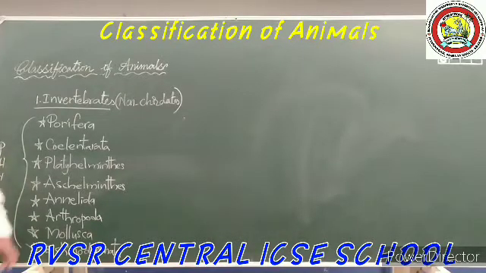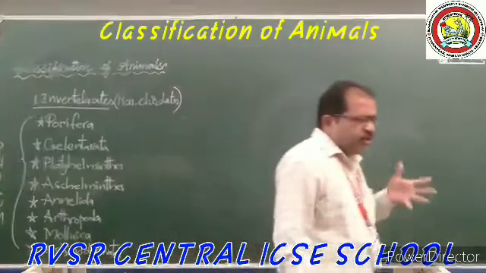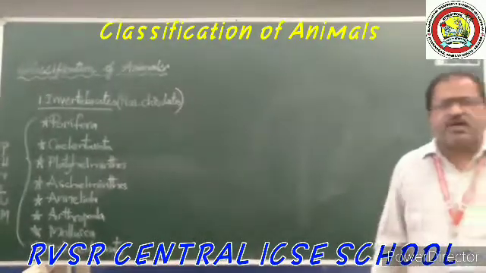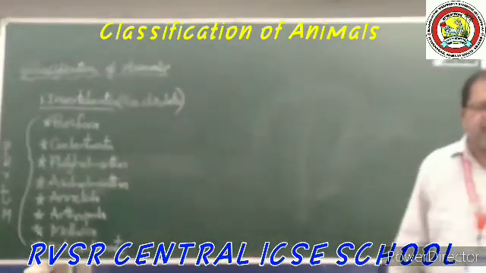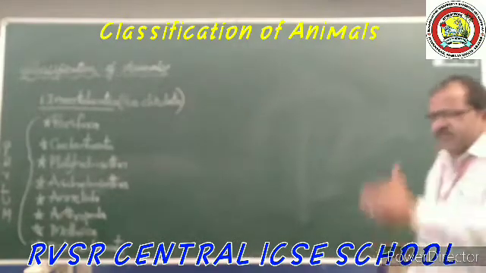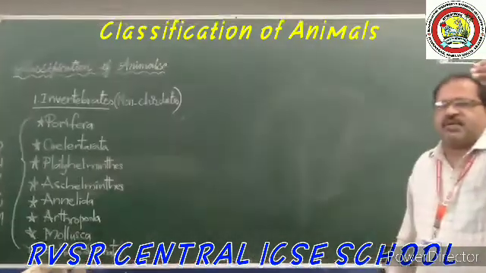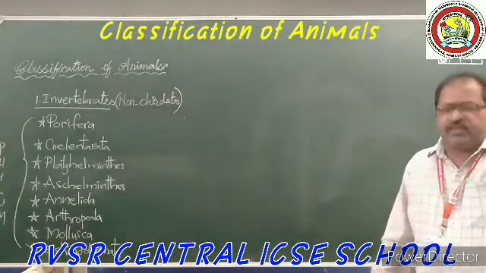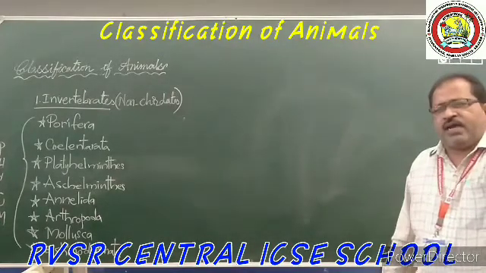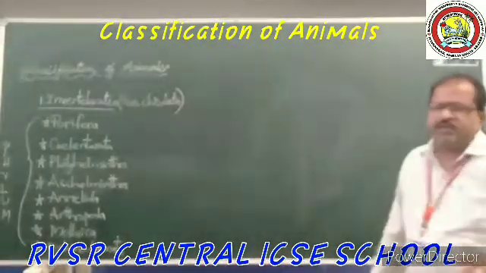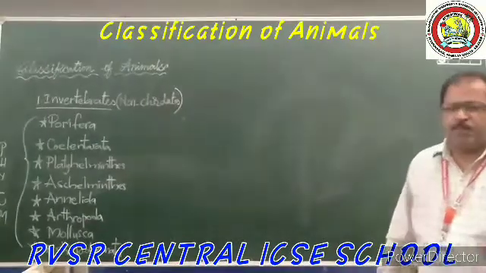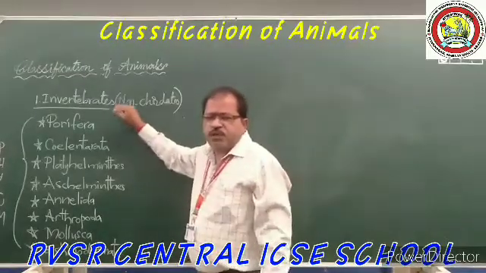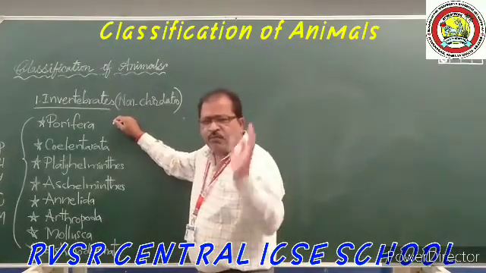When we are discussing this topic, classification, diversity of living organisms, I have told you that taxonomy has the ranks. The least rank is species, then genus, class, order, family, phylum, division and the kingdom. So in the plants category it is a division, in the animals category it is phylum. Whenever you are saying or writing about these phyla, you should compulsorily write phylum Porifera.